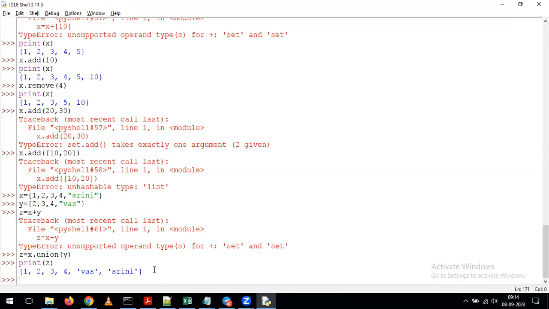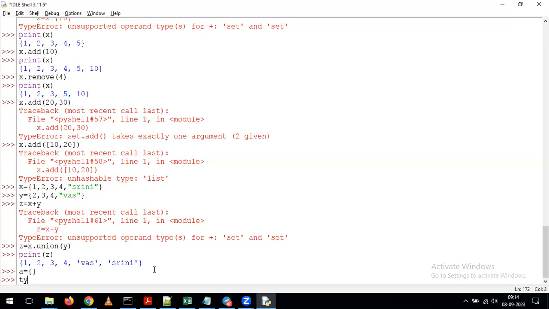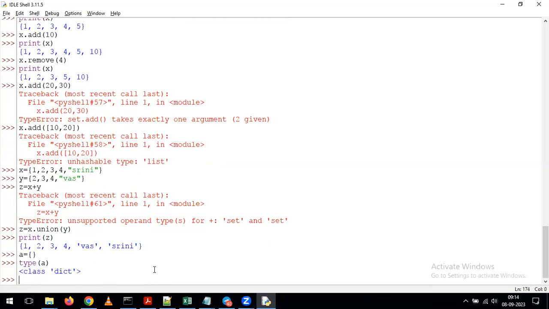Okay. Now in the same way, whenever you want to create an empty set variable, how are we able to create it? Any guesses? I want to create the empty set. Just observe, I'm giving A is equal to, curly braces like this. Now after that, I'm giving type of A. See what's happening? It is displaying the data type as a dictionary, which is nothing but whenever we pass empty braces, it is considered a dictionary.